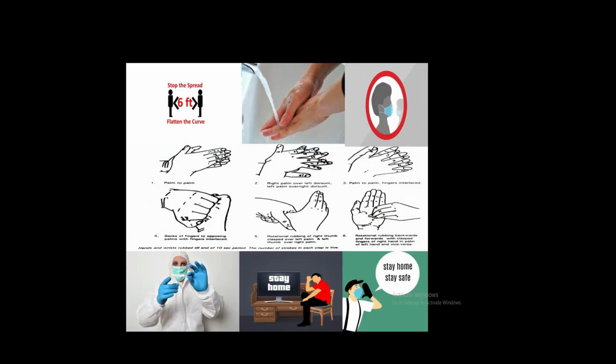In this picture, first, 6 feet should be maintained. Hand washing with soap, mask compulsory. This is the method of hand washing. If you want to see, search in Google and see also. Use the mask and gloves if you are going to hospital or anything. Also stay home, work from home, and stay safe also.